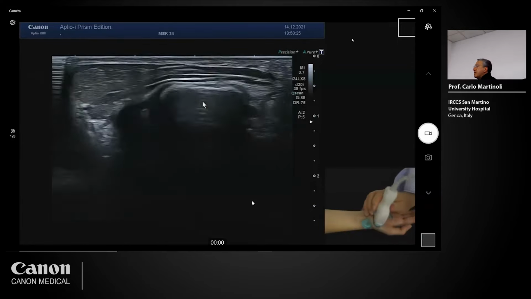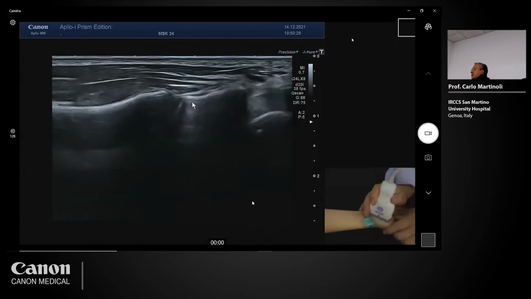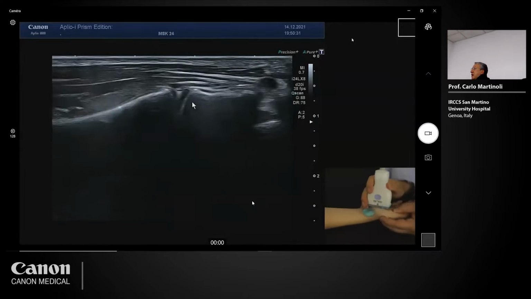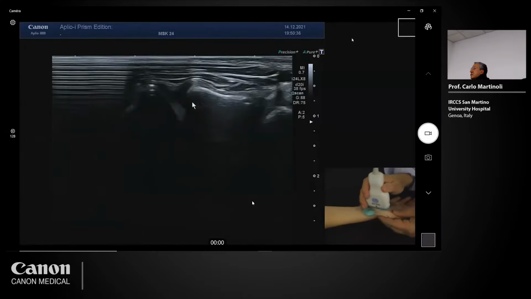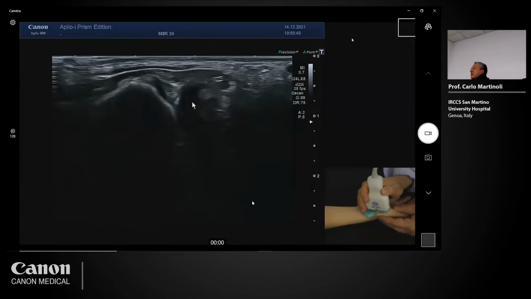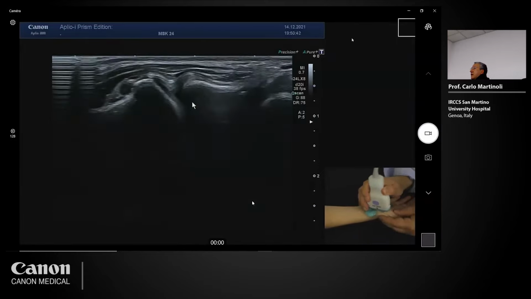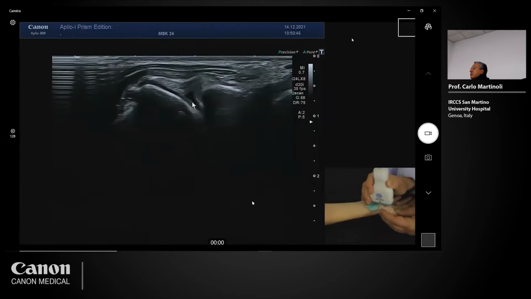After that, I place the probe at the level of the trapezium metacarpal joint. I perform some stress, the grind test now, and I check the second structure, now visible dorsally.